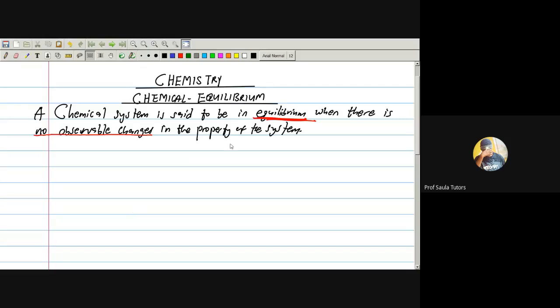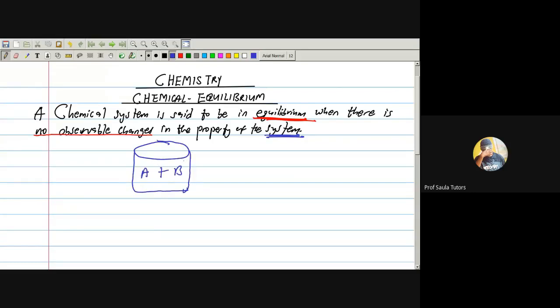Then the system is in equilibrium. Now pay attention. In chemistry, what do we call the word system? System is what we are studying. It is a portion of matter under study. Let me say I have a chemical reaction going on in this beaker, where A and B are reacting.